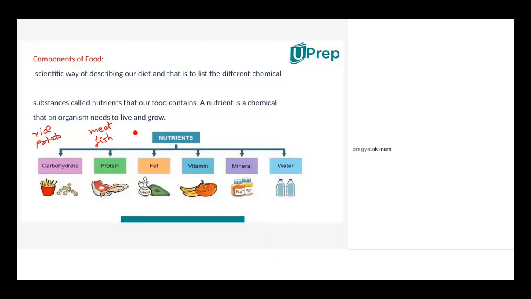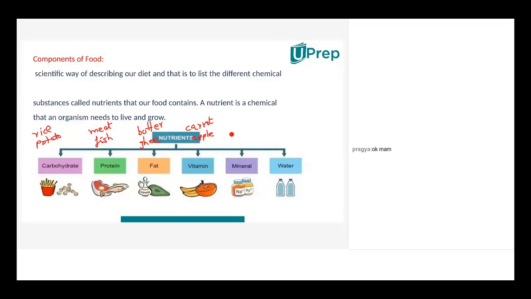Fats, like meat, liver and all. Liver, yes, but liver will not have that much fat. If you're just mentioning meat, liver, then it's not that much fat. There could be other sources of rich fat. Ma'am, maybe butter and all. Yes, correct. Butter and ghee. Vitamins, then carrot would be having vitamin C. Yeah, then apple maybe.